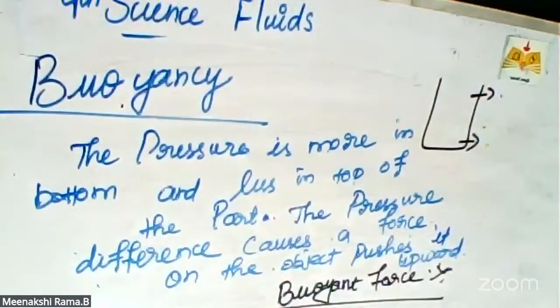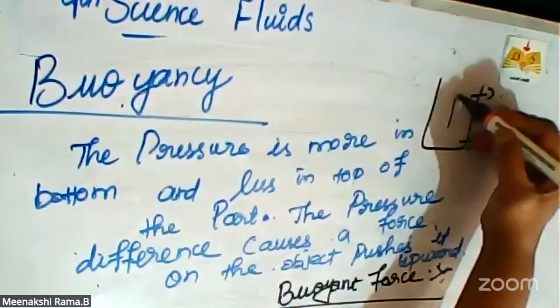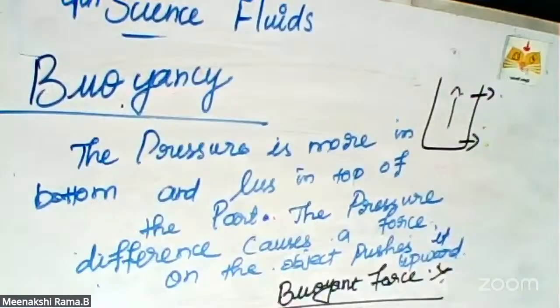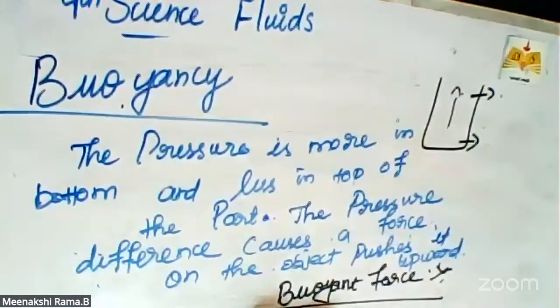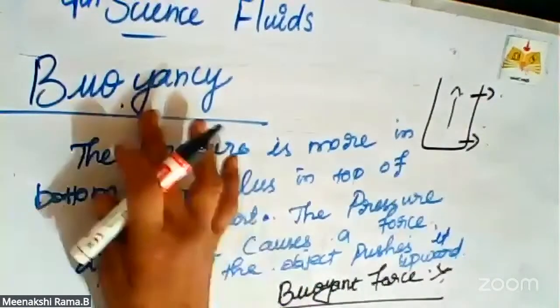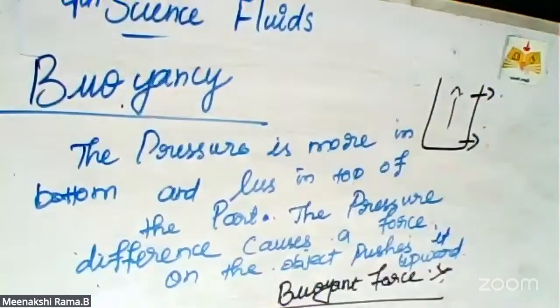So the pressure difference causes a force that pushes the object in the upward direction. This kind of force is called buoyant force, and that phenomenon is called buoyancy.